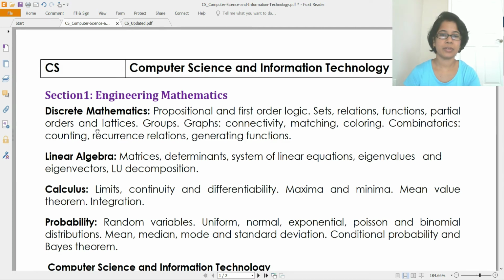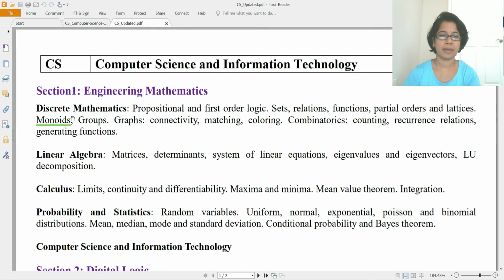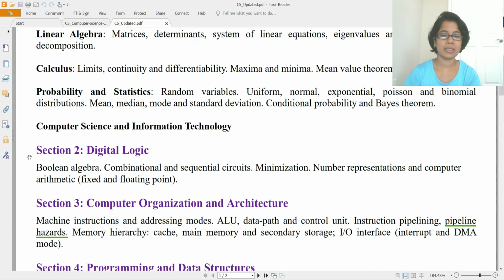So previously this was the math syllabus. So there were 4 sections in math, like discrete math, linear algebra, calculus, probability. Here also same. And just in discrete math, they just added monoid. Actually monoid is a part of group. You cannot say they are added. They just specify you also cover monoid. So in mathematics, no more changes. That's it.